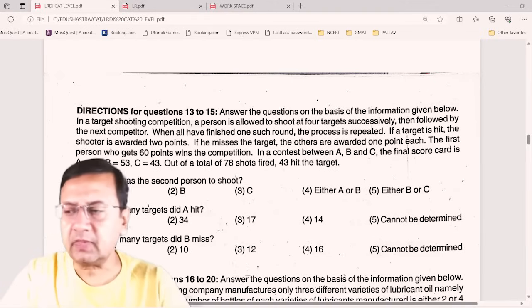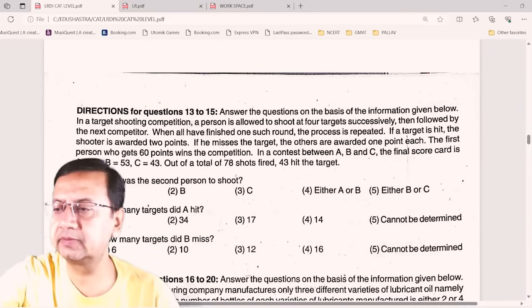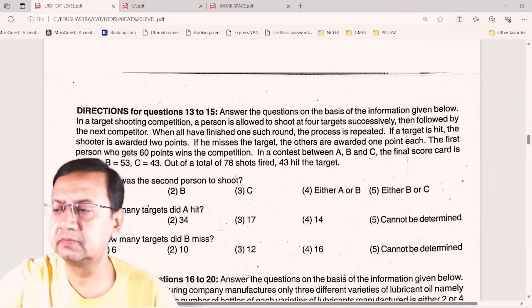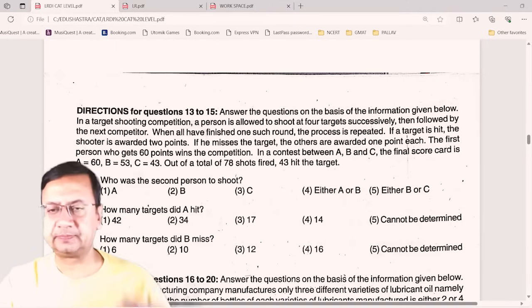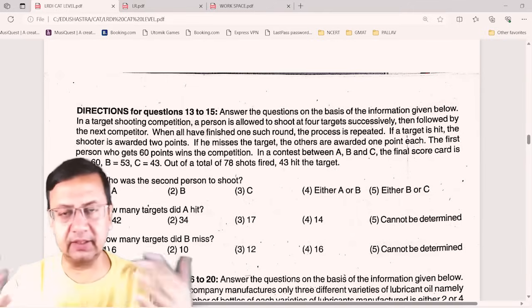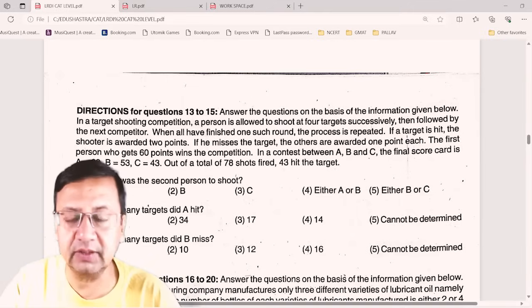Okay, so let's begin and try to understand. Now, read this carefully, and I can underline and mark the important information here, right?